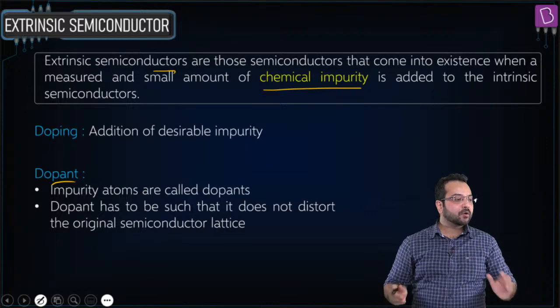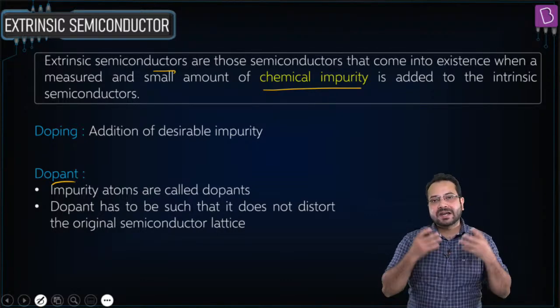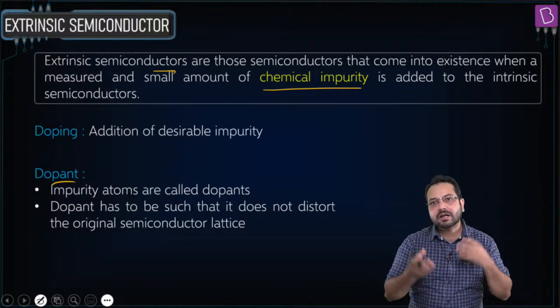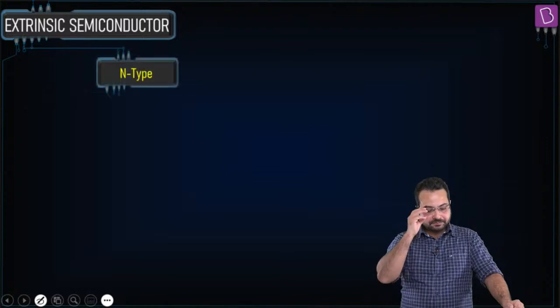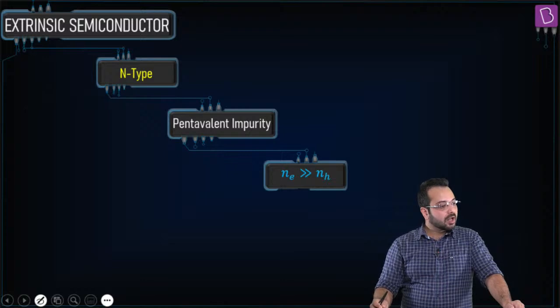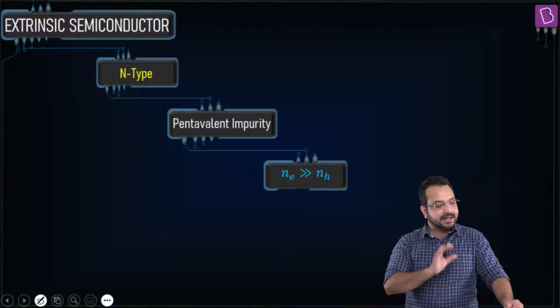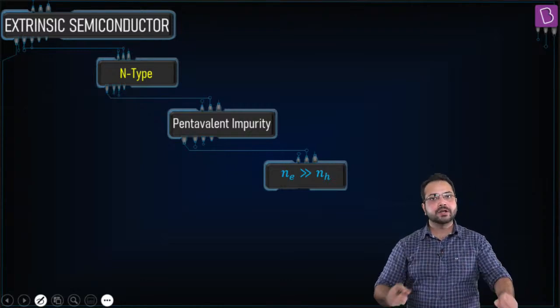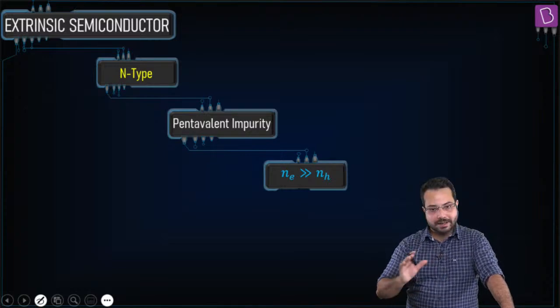Okay, so now we are going to understand what makes it an N-type semiconductor and what makes it a P-type semiconductor. I'm going to tell you what doping is. Don't worry, Twinkle, I'm going to tell you what doping is. That's exactly what we are discussing here. I'm going to tell you how it is doped and what difference it creates.